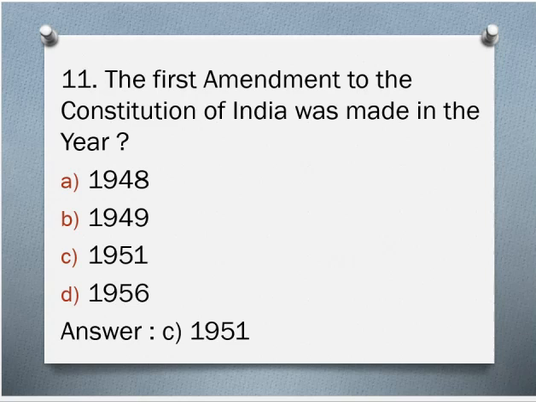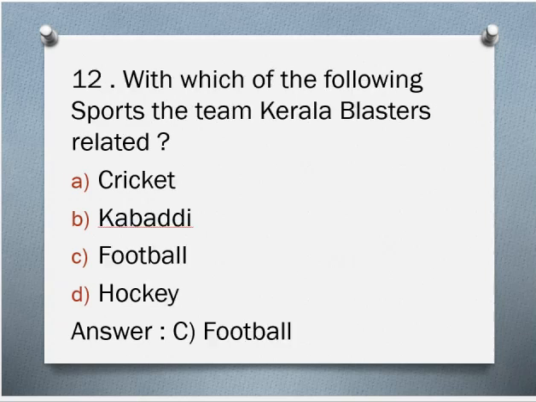11th question. The first amendment to the Constitution of India was made in the year A. 1948, B. 1949, C. 1951, D. 1956. The correct answer is C. 1951.